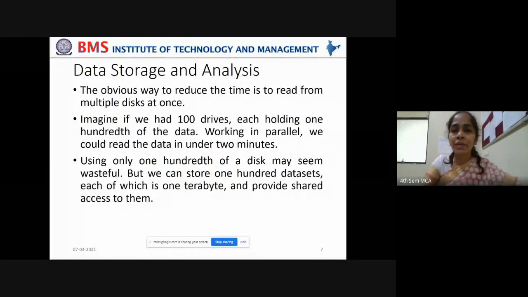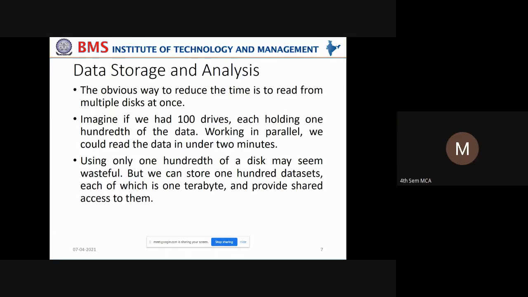So the obvious way to reduce the time is to read from multiple disks at once. So what is the obvious solution here? Rather than deploying a read-write head to read from a single disk, you can partition the data onto multiple disks, so that you can provide access to all those disks simultaneously, right?